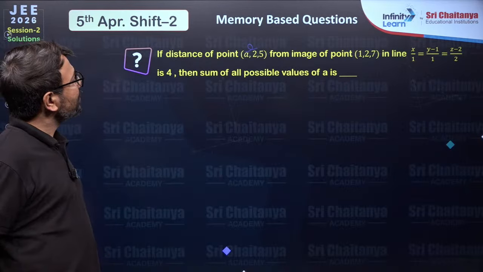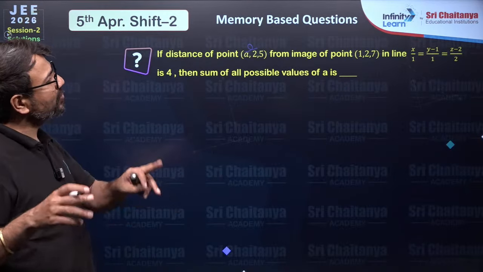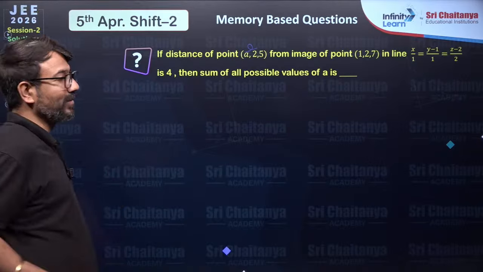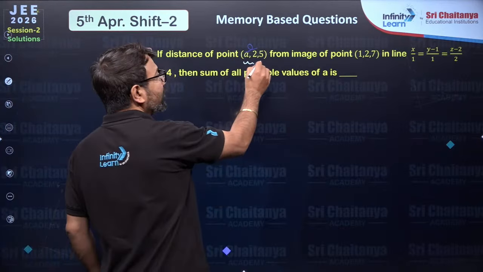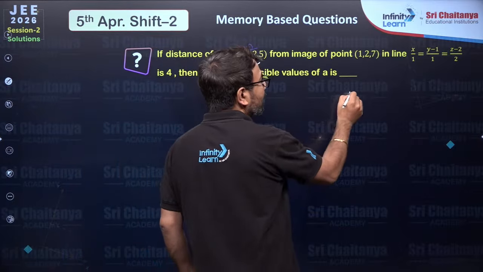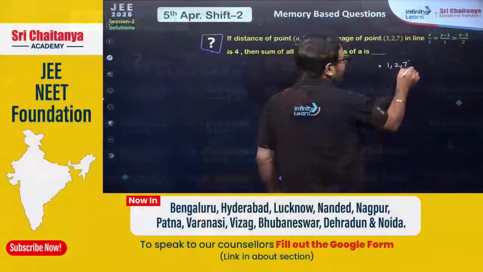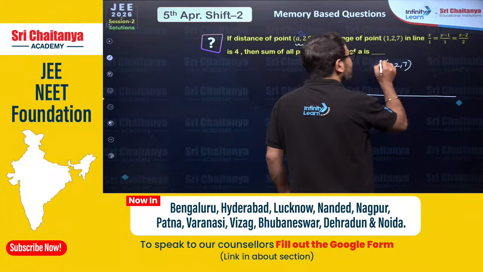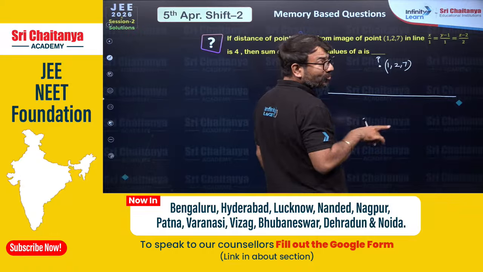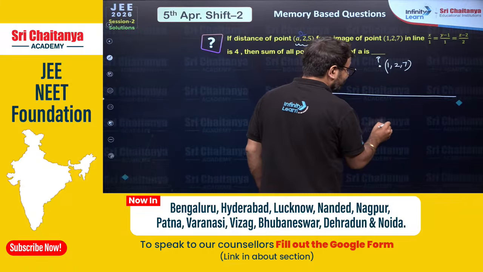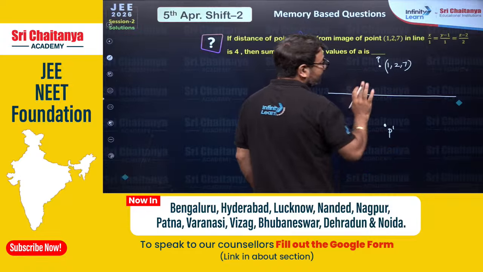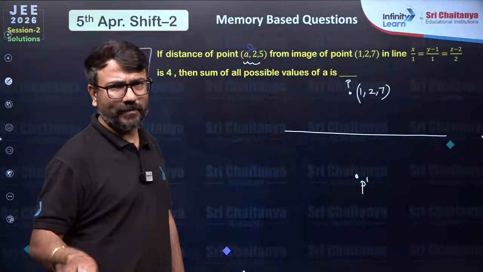Moving ahead to the next question: if the distance of the point from the image of the point in the line is 4. So this is one of the points being given, and they have said that there is 1, 1, 27. And for this point, let's say this is a point P. And you have to find the image of the point P in the line which is given. Let's say the image of the point P in this line is P dash.